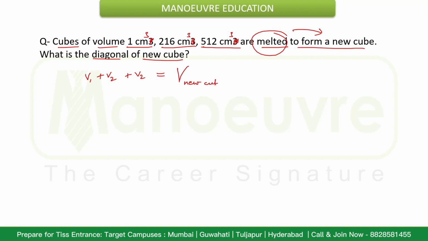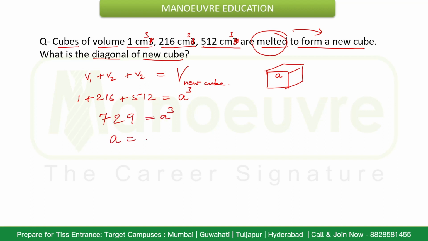The volume of the new cube is 1 plus 216 plus 512, which is 729. If I consider the new cube's side as A, then this will be A cube, equal to 729. So naturally A will be 9, the side of the new cube.